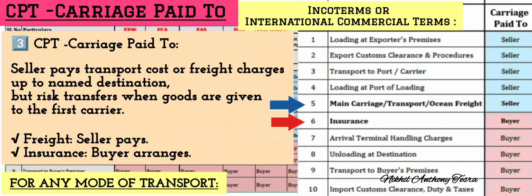CPT, that is Carriage Paid To. Seller pays transport cost or freight up to the named destination, but risk transfers when goods are given to the first carrier. Here freight is paid by the seller and insurance is arranged by the buyer.